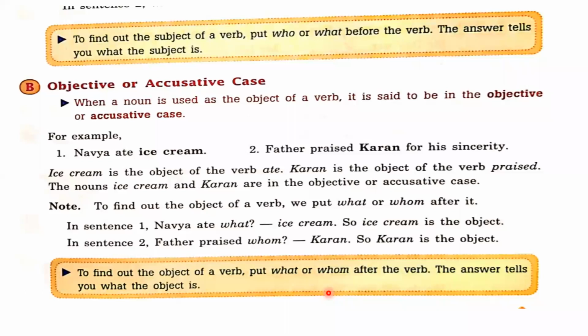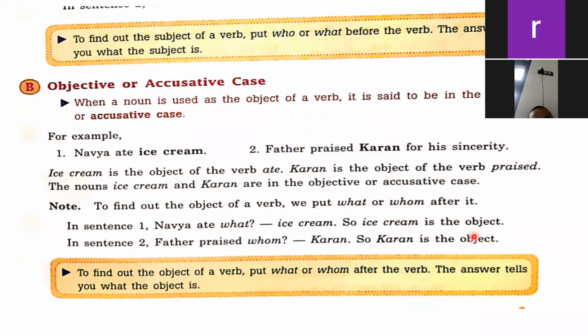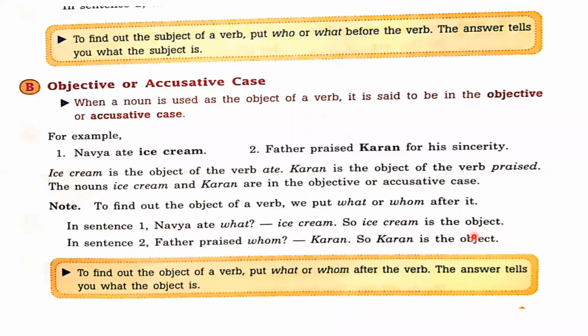So we can say objective case also and accusative case also. When a noun is used as the object of a verb, it is said to be in the objective or accusative case. Suppose I say that Navya ate ice cream. So we know that Navya is noun and ice cream is also noun. But Navya has been used here as a subject and ice cream has been used here as an object. So whenever any noun is used as an object, simply we can understand, after the verb, if noun is used, that is objective case. We can say it objective case and accusative case.